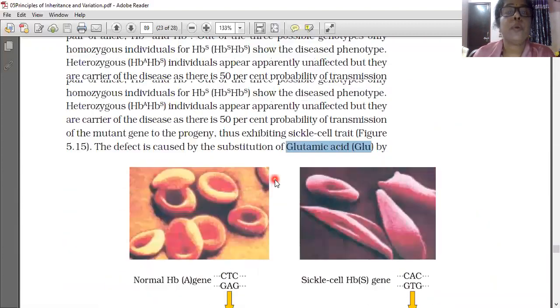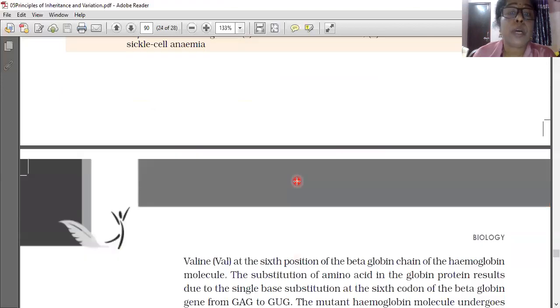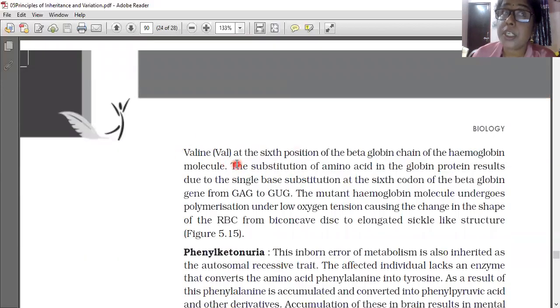Understood? Instead of glutamic acid, this defect is caused by the substitution of glutamic acid by which amino acid? Valine. Which position? Sixth position. In which chain? Beta chain. In hemoglobin, 2 beta chains and 2 alpha chains are there. At the sixth position of the beta globin chain of the hemoglobin molecule, the substitution of the amino acid in the globin protein results from a single base substitution at the sixth codon of the beta globin gene, from GAG to GUG.